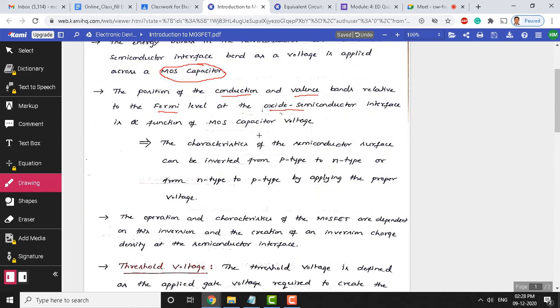That is what we are trying to say here. Okay, so there is a characteristic of the semiconductor surface: you can invert it now, from p type to n type or n type to p type, by applying the proper voltage.